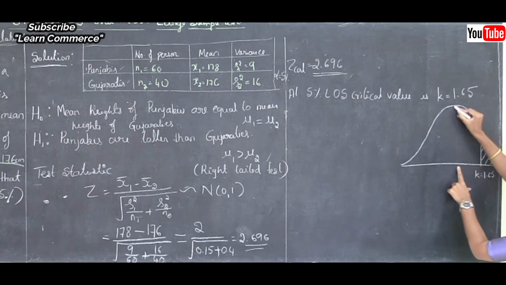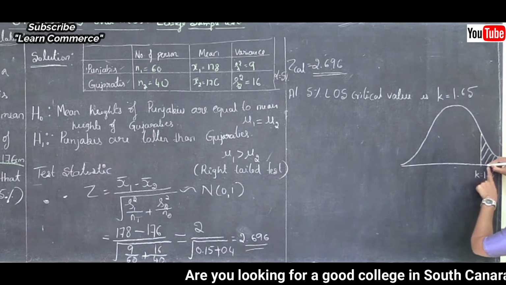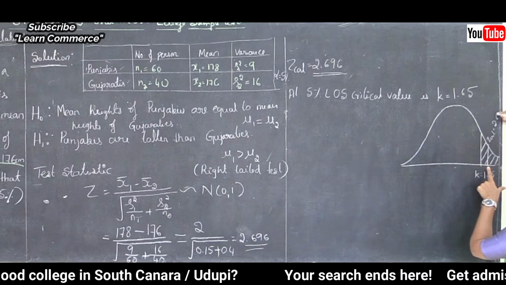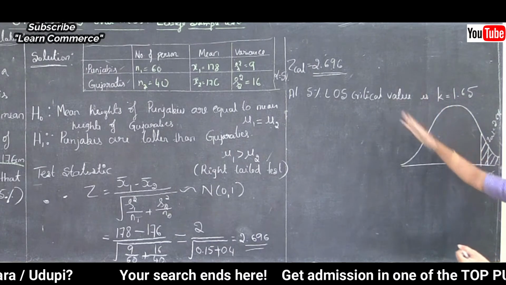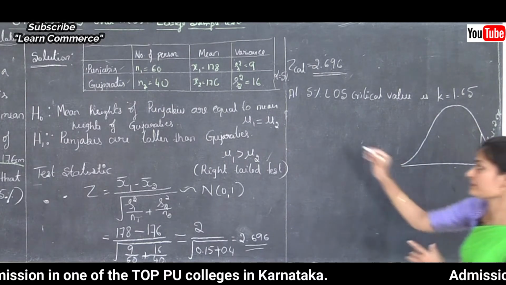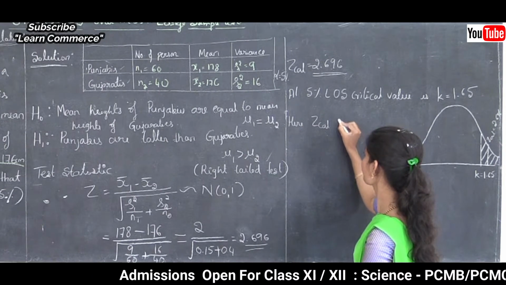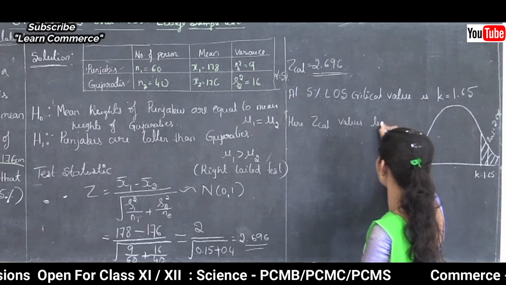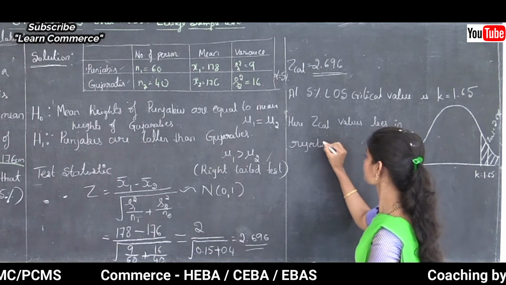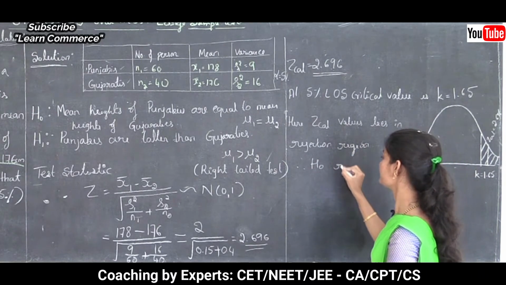The center value is 0, then this is 1.65, and the calculated value 2.696 lies here. The calculated value Zcal lies in the rejection region, therefore H0 is rejected.